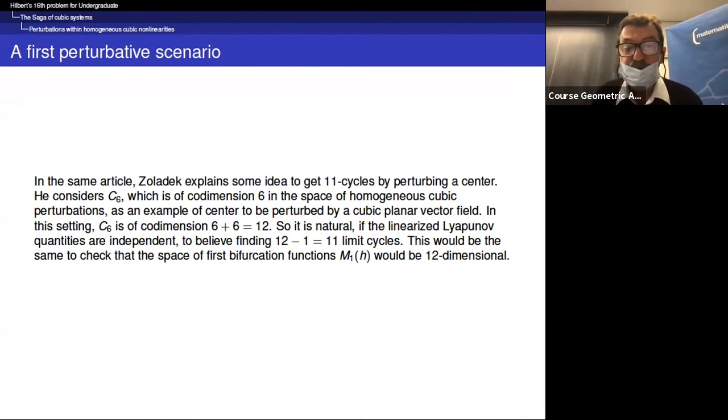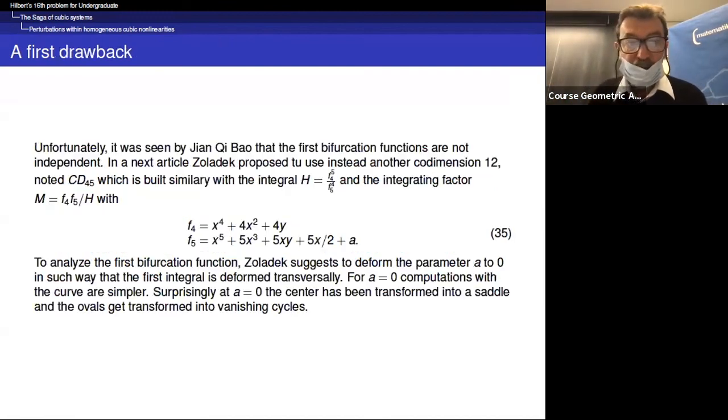And this would be the same as checking that the space of first bifurcation functions, M1 of H, remember this formula of Poincaré-Pontryagin, M1 of H is the integral along the level sets of the first integral of the perturbative one-form. But unfortunately, a young Chinese student, Dian Qi Bao, showed that the first bifurcation functions are not independent.